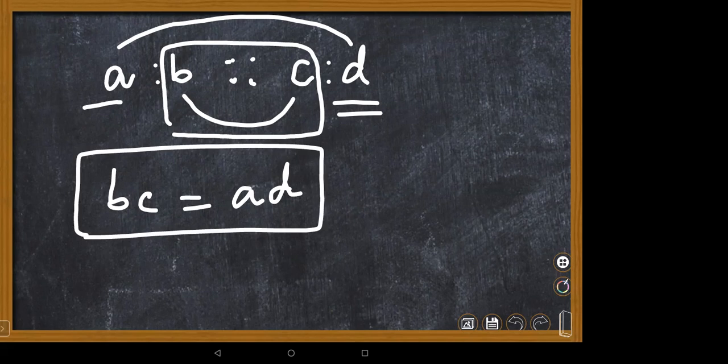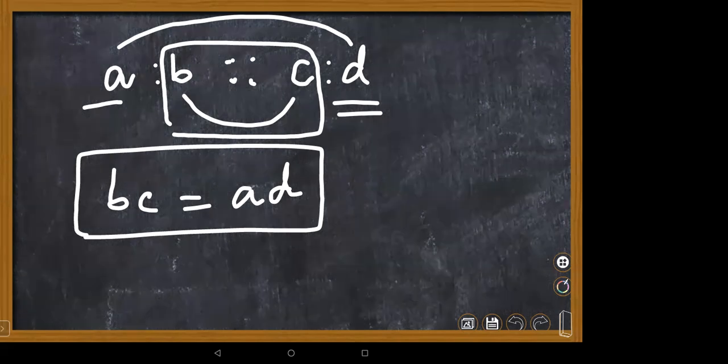AD is the product of extremes, BC is the product of means. We can simplify also, but in higher numbers we can use this. Not only higher numbers, Ritvik. With smaller numbers you can simplify just by seeing, but if decimal points or fractional parts are coming, you are unable to find it immediately. At that time you have to go with the product of means and product of extremes.